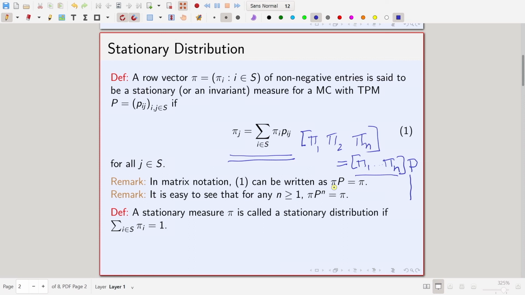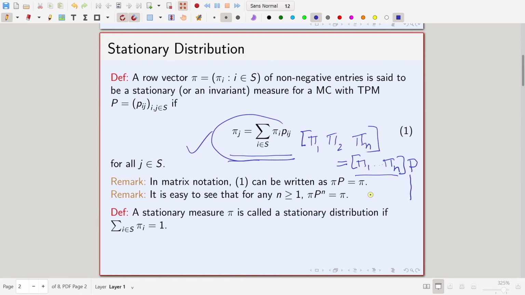You just use matrix multiplication, where you write pi as a row vector. So, in matrix notation, the condition for a stationary or invariant measure becomes pi P equal to pi. This matrix notation is much easier to follow.